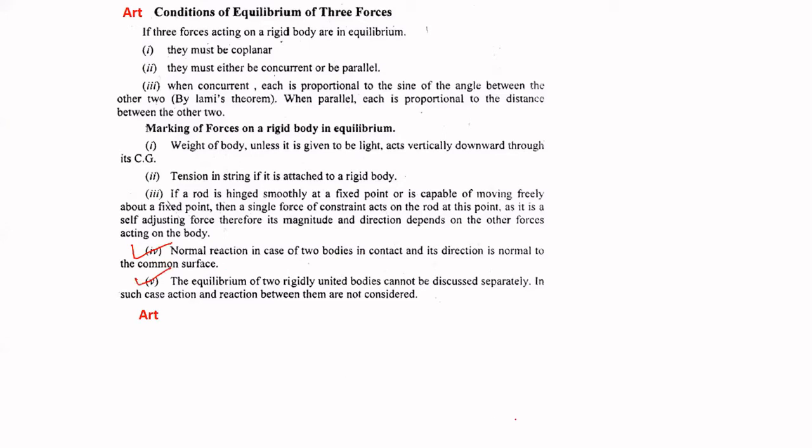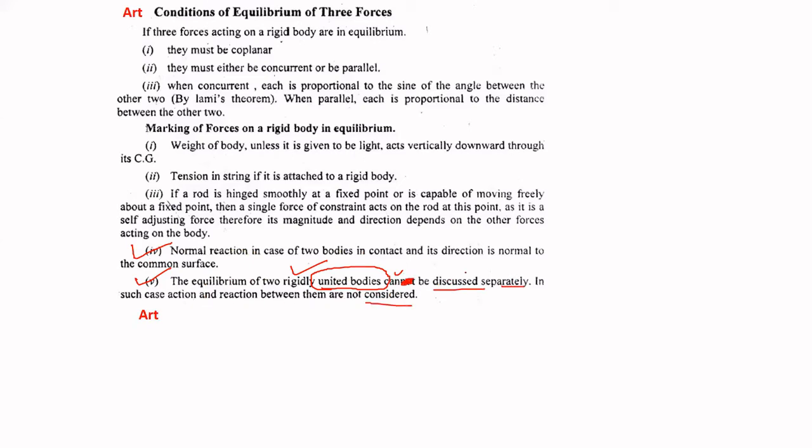And fifth one, the equilibrium of two rigidly united bodies cannot be discussed separately. In such case, action and reaction between them are not considered. So for any two rigidly united bodies, their equilibrium can be discussed separately. In such case, action and reaction between them are not considered.